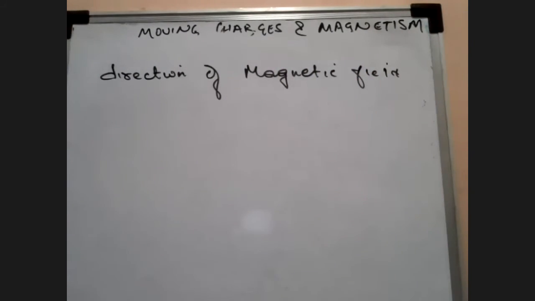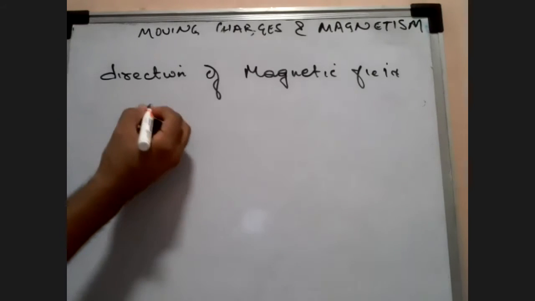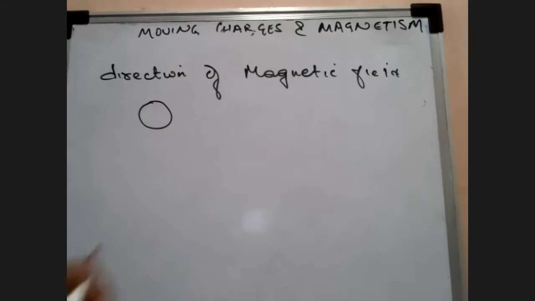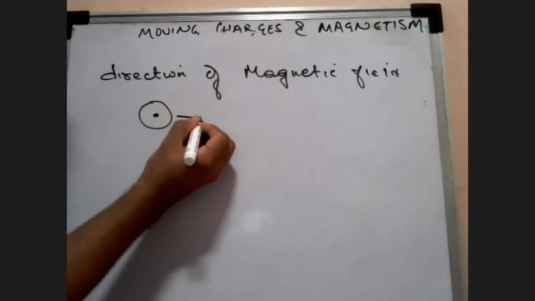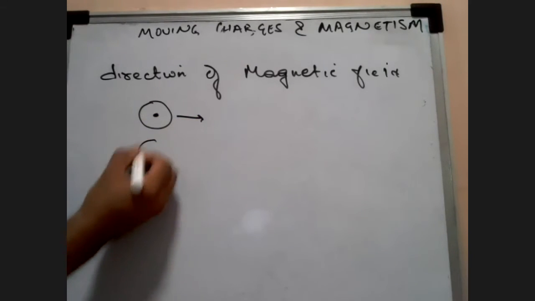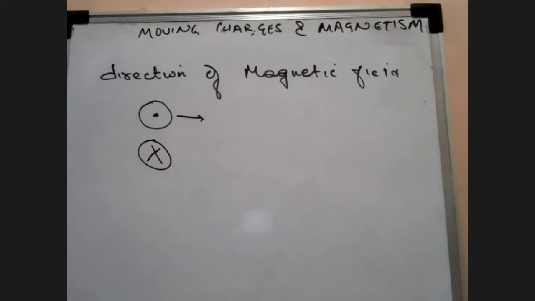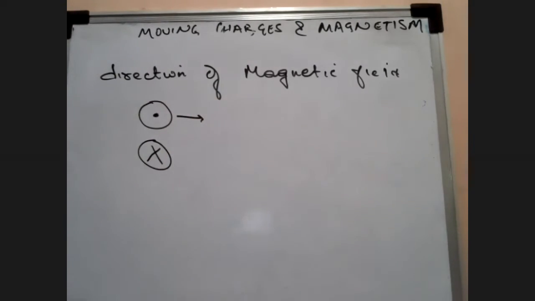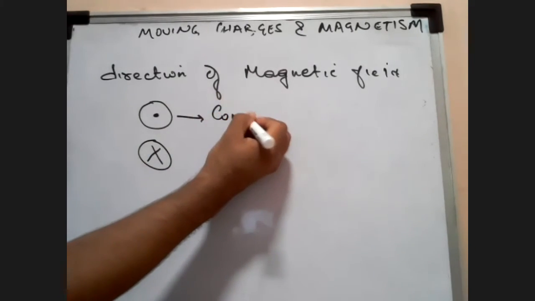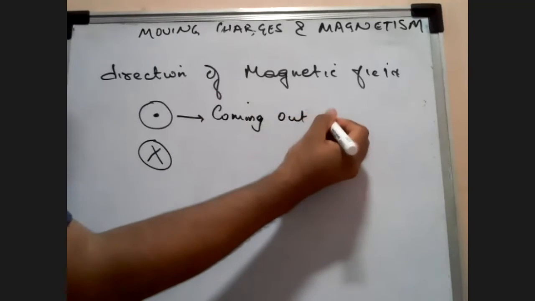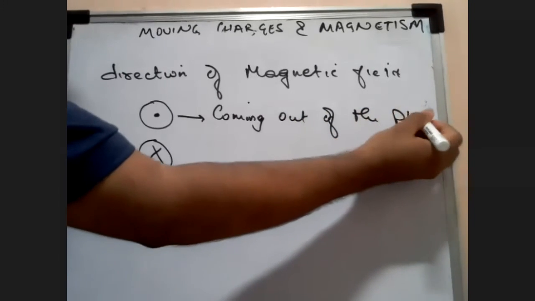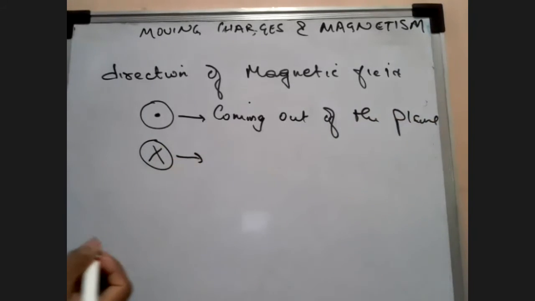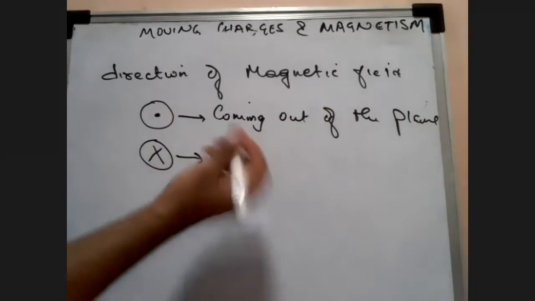So in this, always remember, it's also denoted in your vectors. What does this symbolize and what does this symbolize? Everyone? Outward and inward. So any quantity which has been symbolized in this form can be written as that quantity is coming out of the plane. And in this, of course, coming out of the plane, this will be going inside the plane.